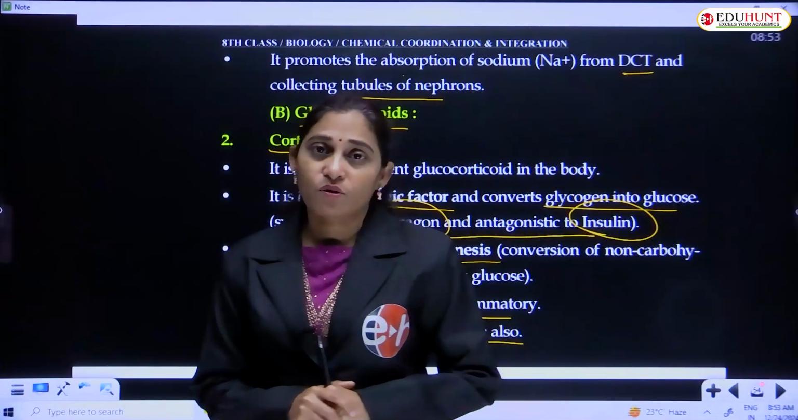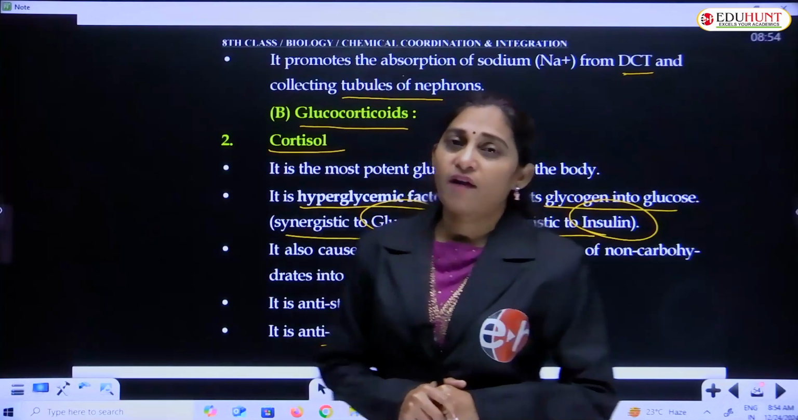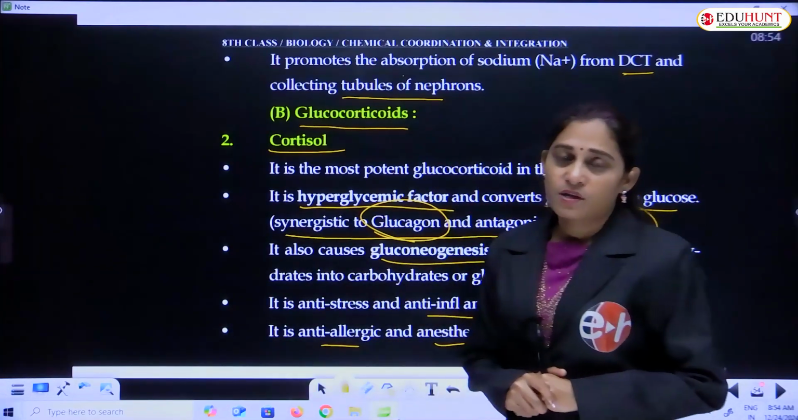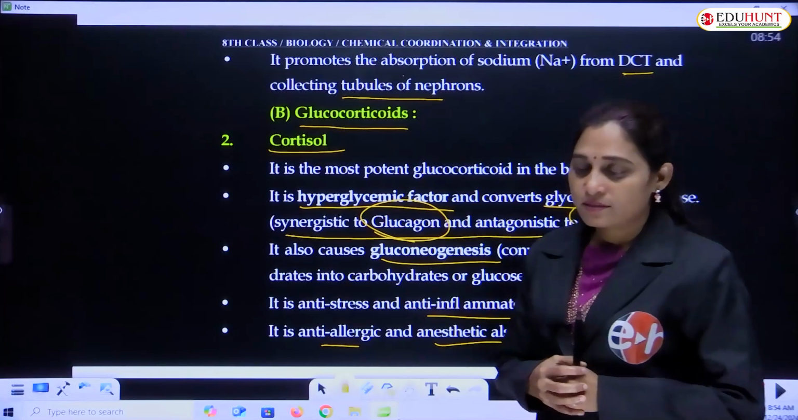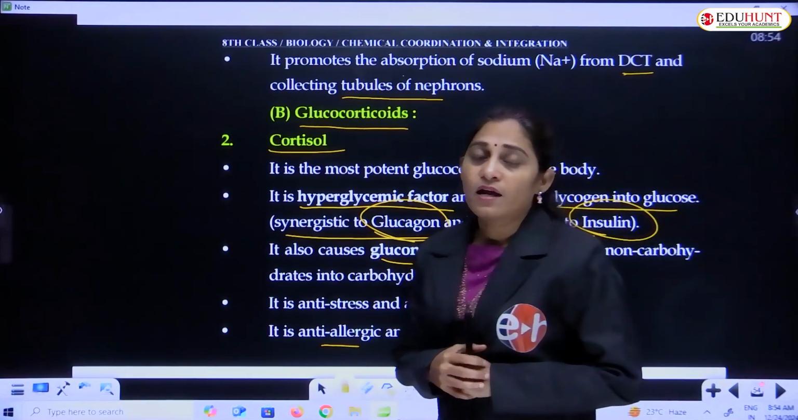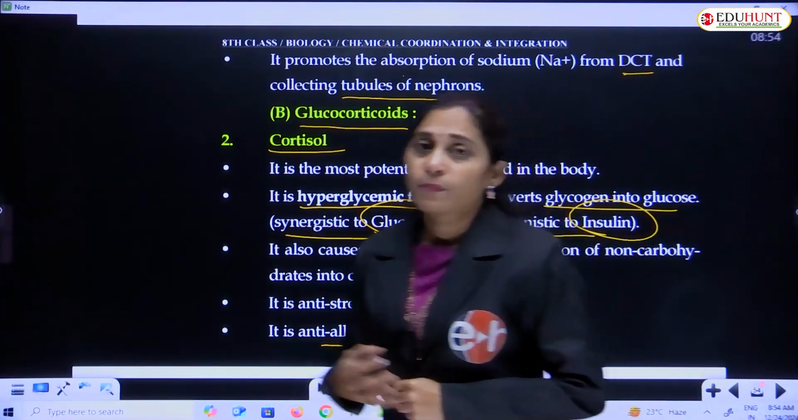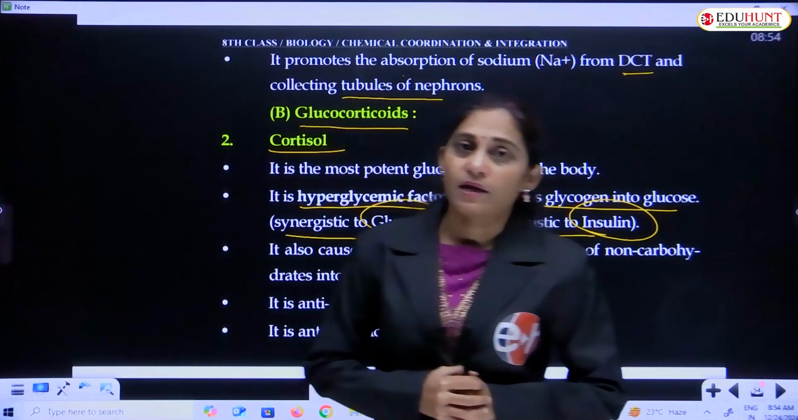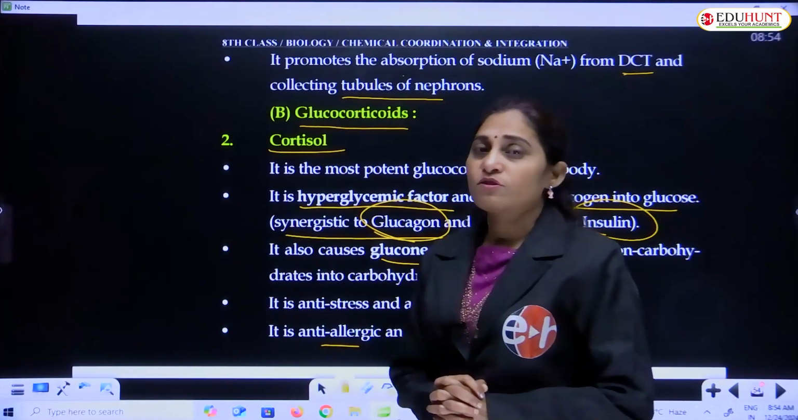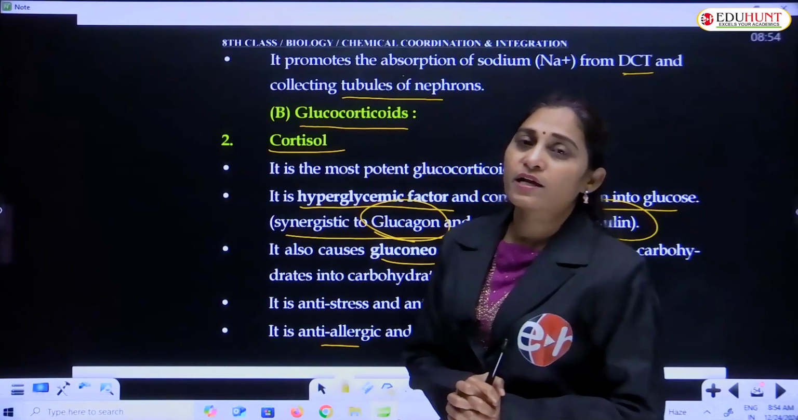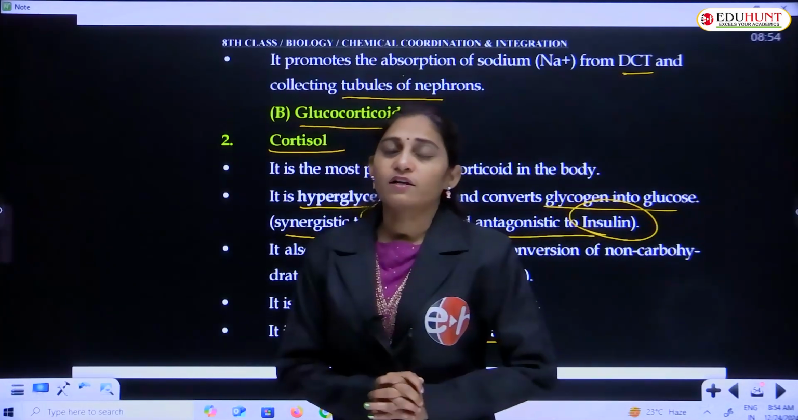That is why it is called the hypernatremic factor. Natrium is the sodium. It raises the blood sodium level. That is very important for electrolyte balance in the body and even in the blood. So these are the details of the adrenal cortex, different zones, different hormones and their production and control.